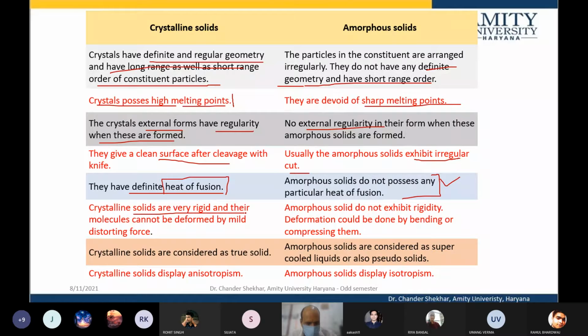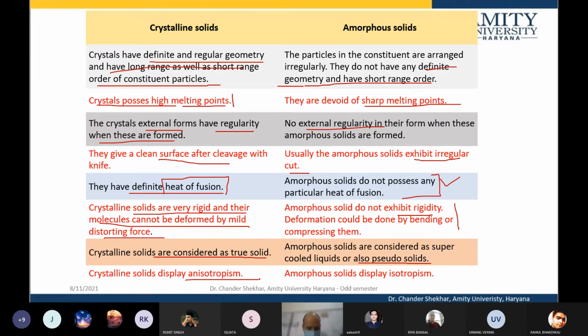Crystalline solids are very rigid. Mechanically they are strong because the molecules have definite geometry and restoring force. Whereas amorphous solids do not exhibit rigidity. They are generally soft. Okay, and these crystalline solids are considered true solids, whereas these are pseudo solids. These are highly viscous liquids. Okay, so highly viscous liquids without definite shape and size are the amorphous materials.